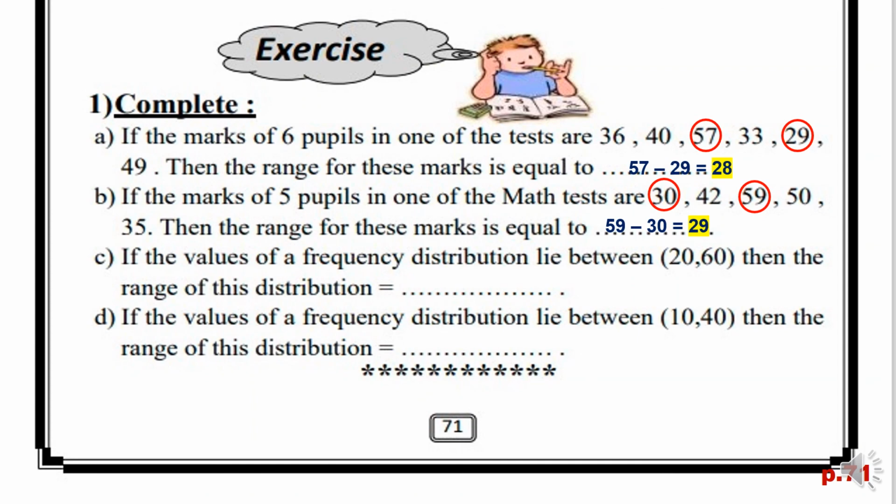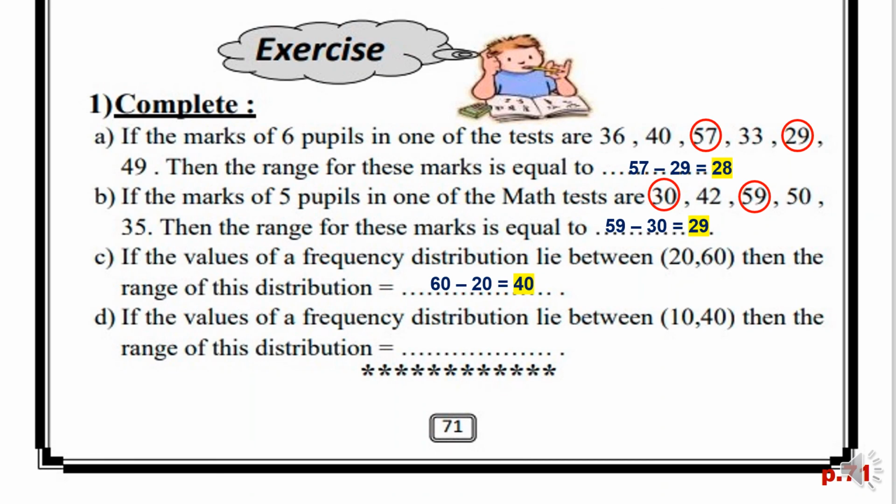Letter C. If the values of the frequency distribution lie between 20 and 60, then the range of this distribution, again, the range is equal to maximum minus minimum. So here the maximum value is 60 and the minimum value is 20. So 60 minus 20 equals 40.